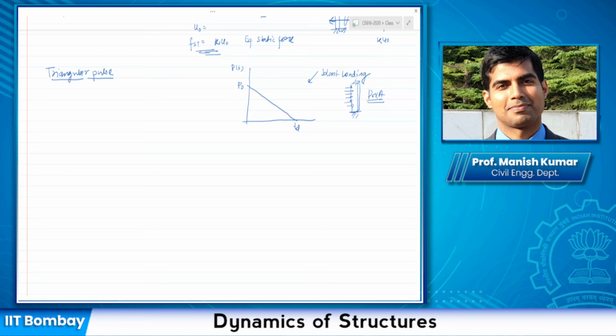So let us say my force is given like that and I'm representing this column as a single degree of freedom system. My equation of motion becomes m u double dot plus k u equal to, for the forced vibration phase, P naught times (1 minus t by TD). So that at t equal to 0 it is P naught, and at t equal to TD it is 0. This holds for t smaller than TD, so this is the forced vibration phase. And this is equal to 0 for t greater than TD, so this is the free vibration phase.